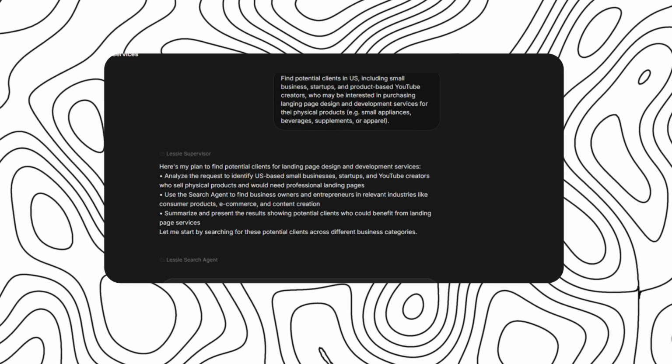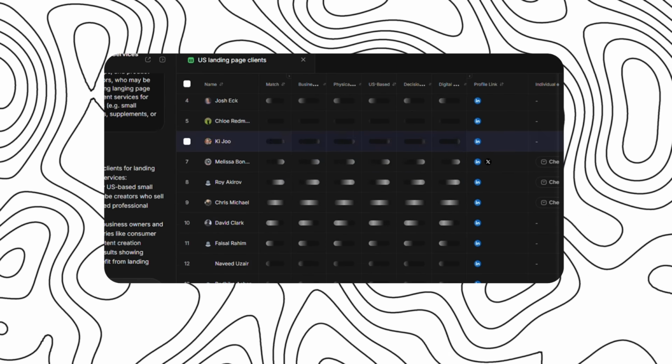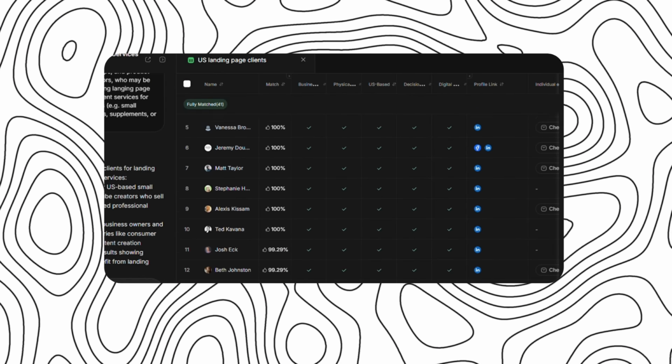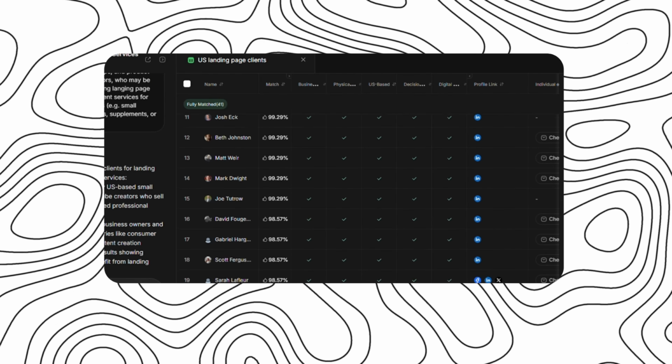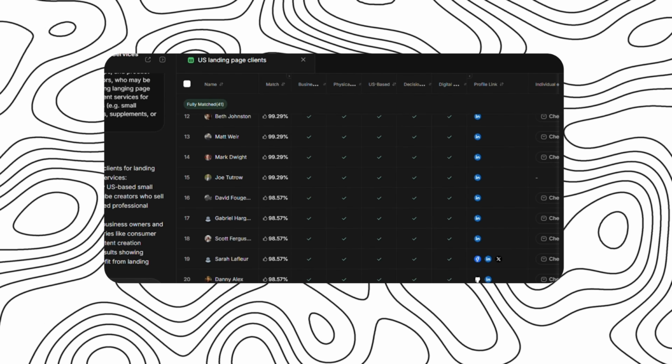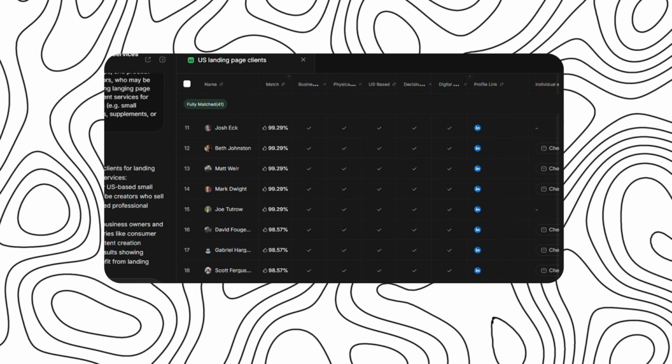After a short moment, Lessie AI begins organizing the results. You'll see profiles pulled from platforms like LinkedIn and Instagram, along with key information such as names, roles, company details, locations, and available contact information. At this stage, you're not just looking at data, you're looking at real opportunities. Now let's see how this looks inside the product.